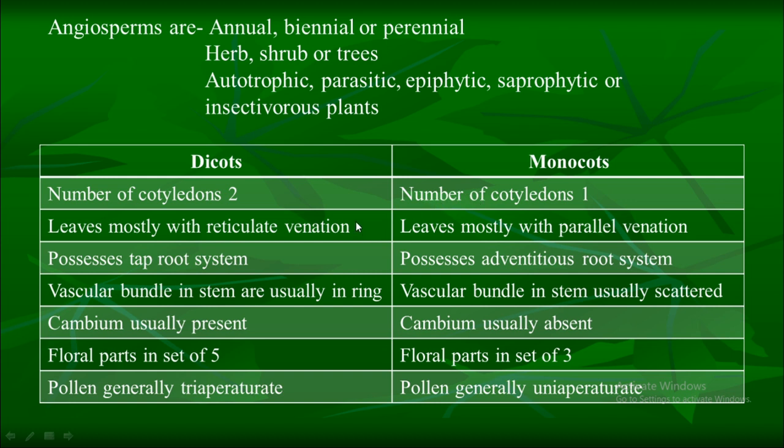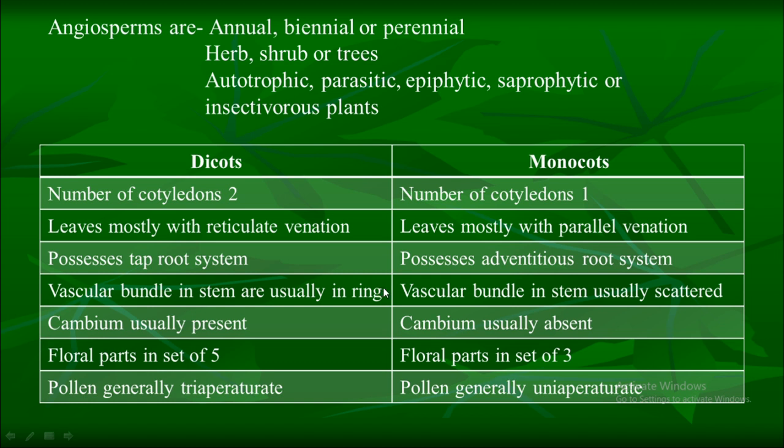In dicot, leaf mostly has a reticulate venation, while in monocot, leaves mostly has a parallel venation. In dicot, again possess a taproot system, while in monocot, there is adventitious root system.